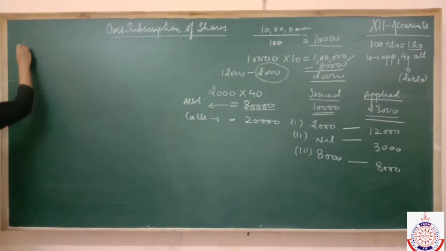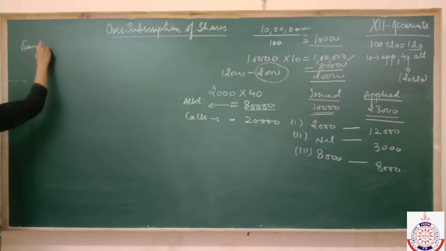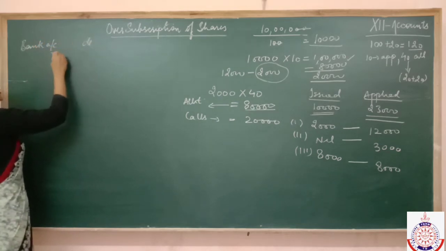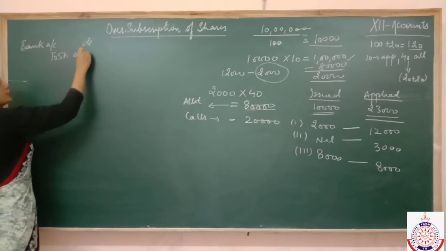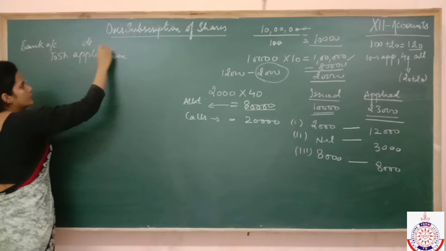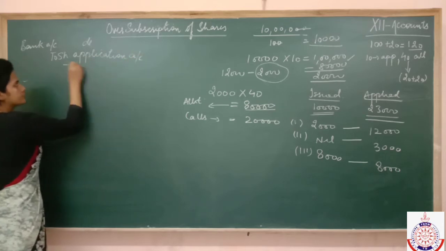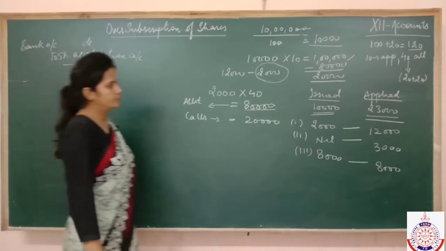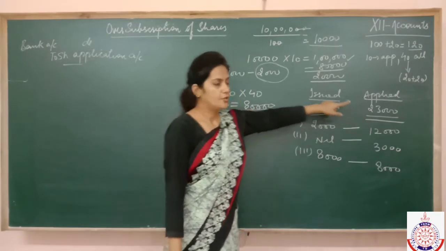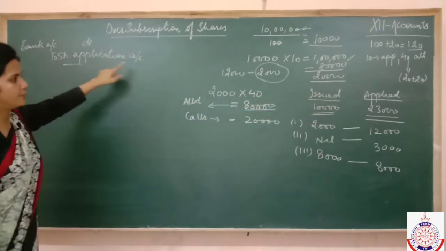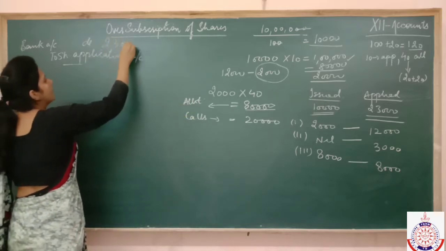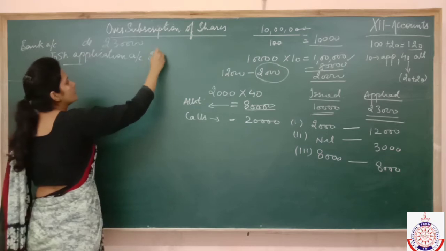First entry is bank account debited to share application. Public applied for 23,000 shares, no? So it means that we have received application money on 23,000 shares. So 23,000 into 10, it's 2,30,000.